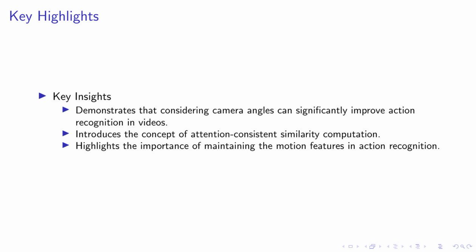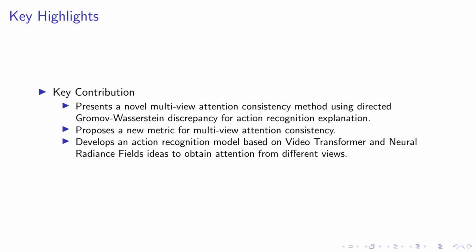Lastly, we've emphasized the importance of maintaining motion features in action recognition. This is achieved through our proposed direction information approach, which retains the motion features while computing the Gromov-Wasserstein distance. These insights are pivotal in our quest to improve the robustness and accuracy of deep neural network models for action recognition. Moving on to the key highlights of our work.